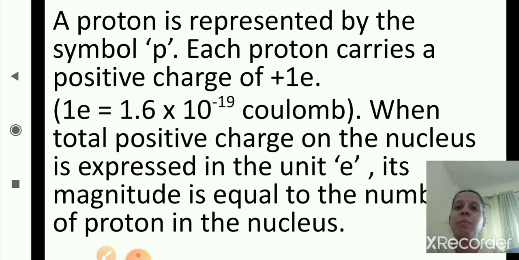A proton is represented by the symbol P. Each proton carries a positive charge of plus 1 e, that is 1 e is equal to 1.6 into 10 raised to minus 19 coulomb.